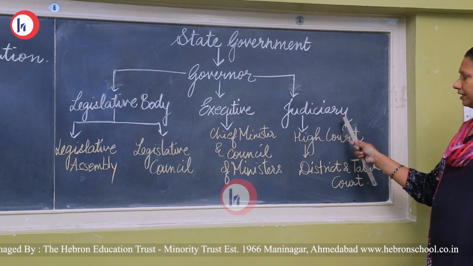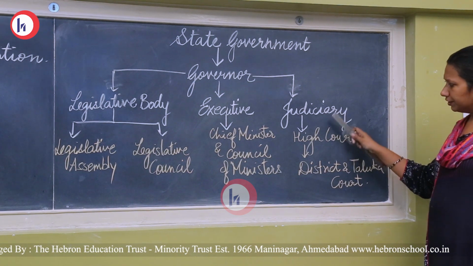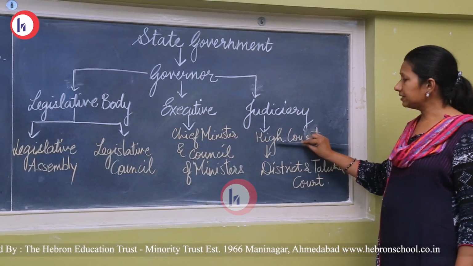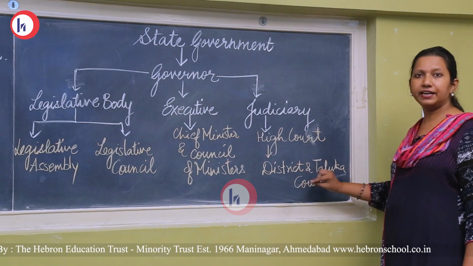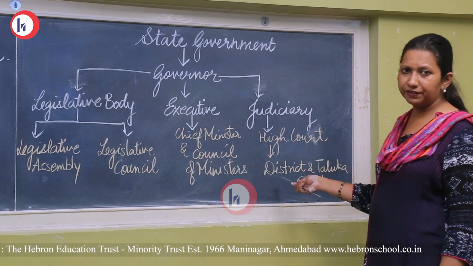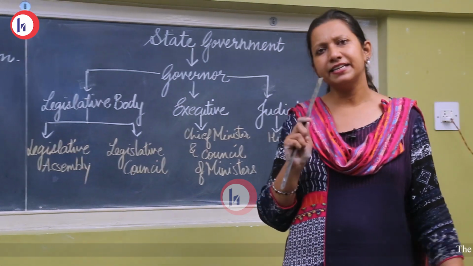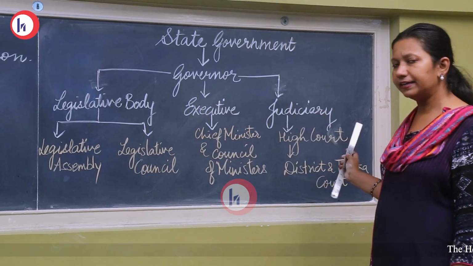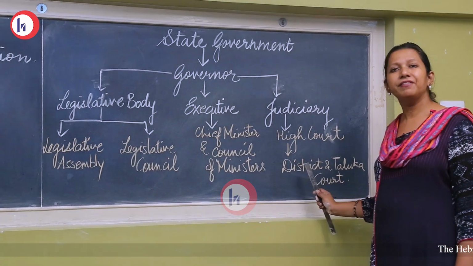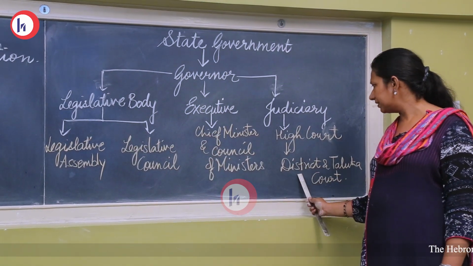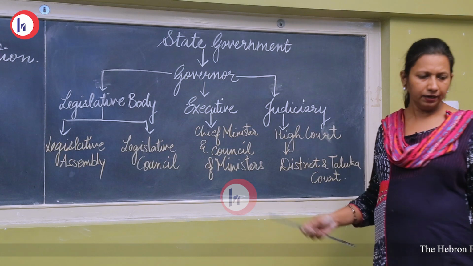And the third organ is judiciary. In judiciary, there come the High Court and District and Taluka Courts, again at three different levels. Every state has a High Court. So for Gujarat state, there is only one High Court, and that is in Ahmedabad. But in various districts, you have various district courts and Taluka courts.